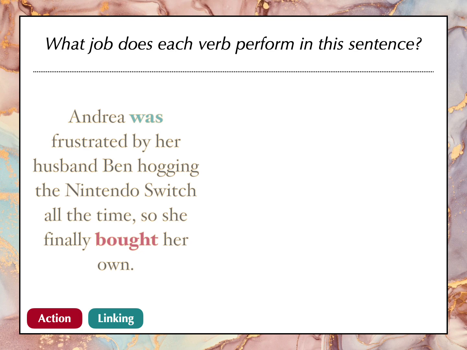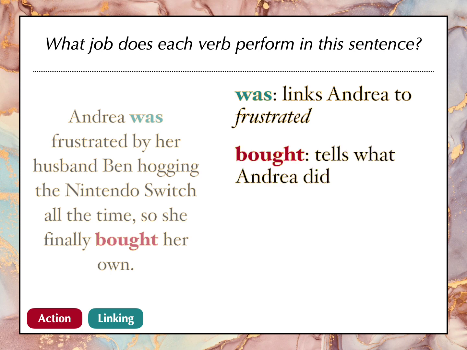So let's look at what job each of these verbs is performing in the sentence. What does was do? Was is a linking verb, so it has to be linking two things. What does it link? It links Andrea to frustrated. It tells us that Andrea was frustrated. Now, what does bought do? Bought tells us what Andrea did. It tells us what her action was. Does that make sense?